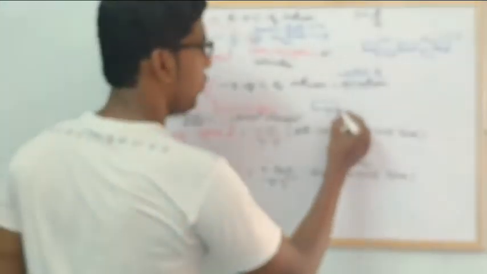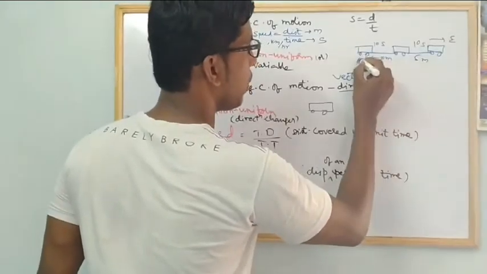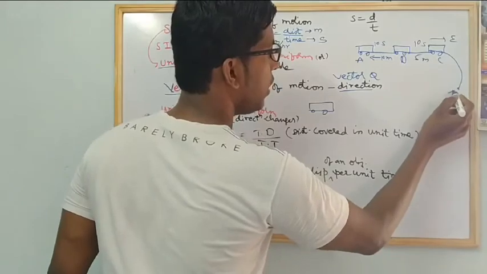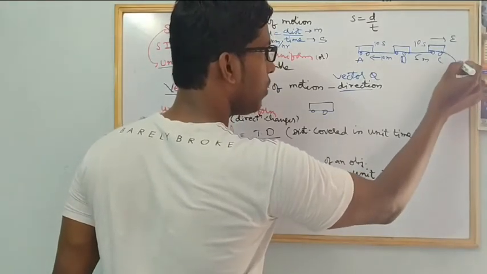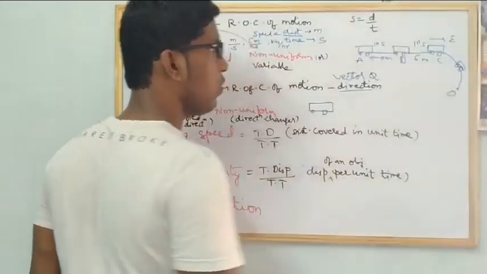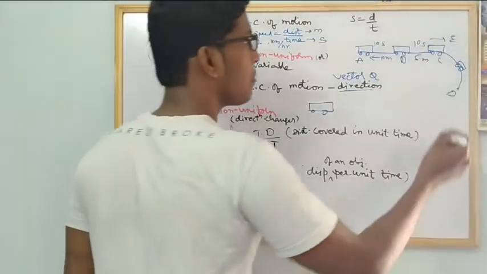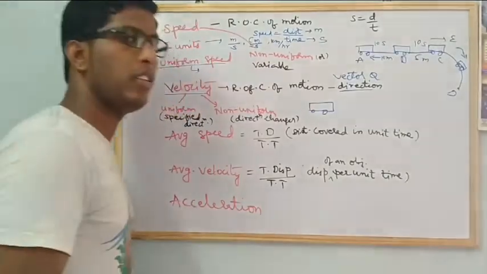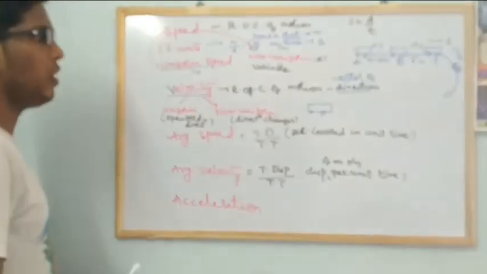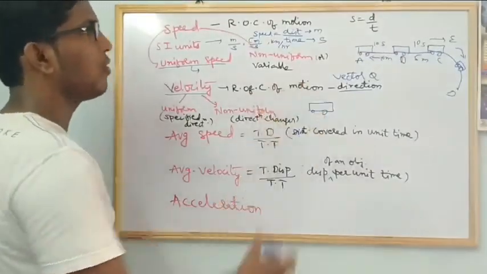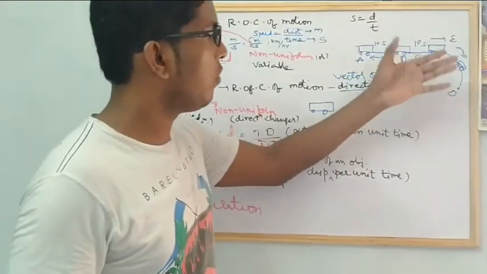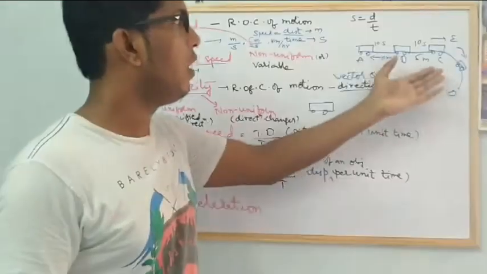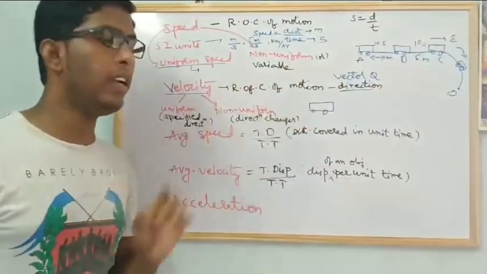Suppose this is A, this is B and this is C. Whenever the body is at point D and you get a curve, what happens? Definitely the speed changes, yes or no? And the direction also changes, yes or no? So when the direction changes, speed changes, and speed changing means the time taken to cover the distance also changes.